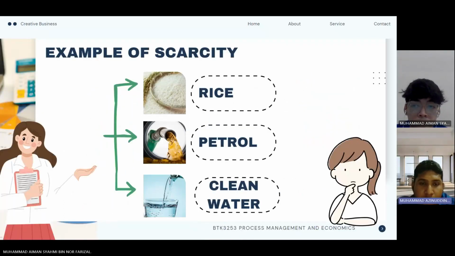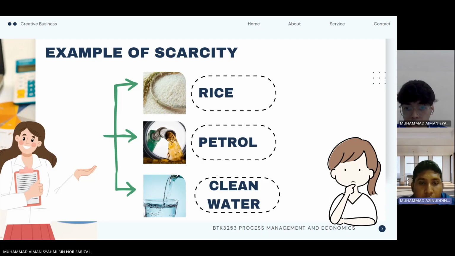There are several examples of scarcity. In 2023 in Malaysia, local rice became a scarce material, making the price go up because of low supply. Second, gasoline is also a depleting substance because it cannot be created, and one day the gasoline will run out.